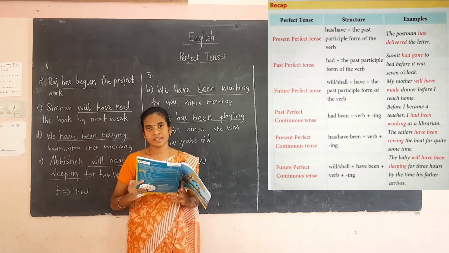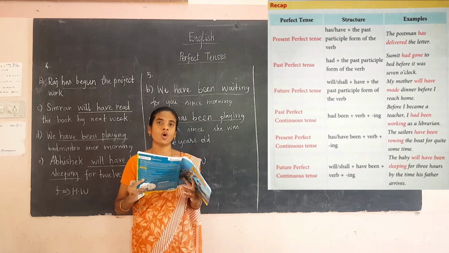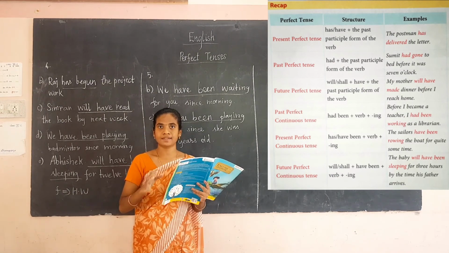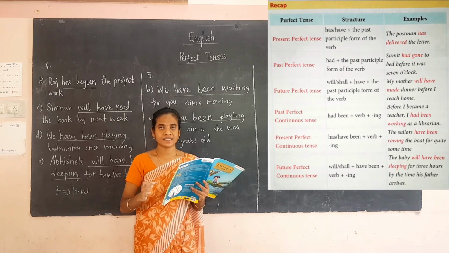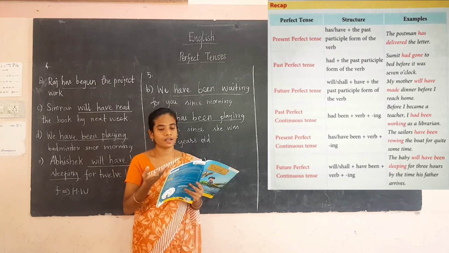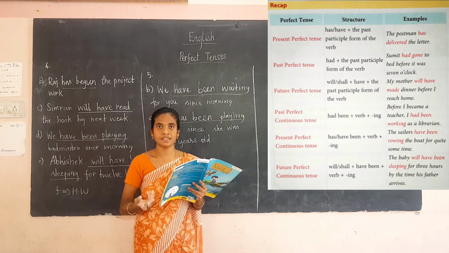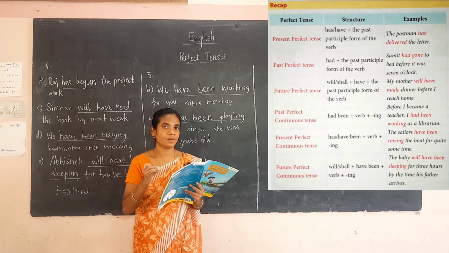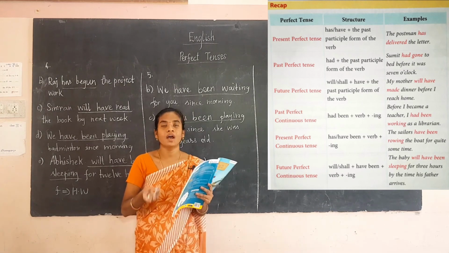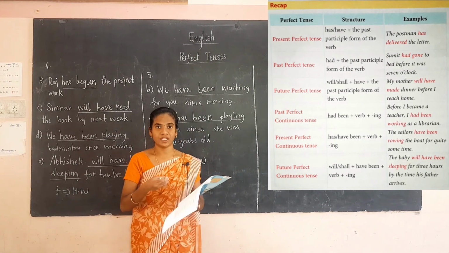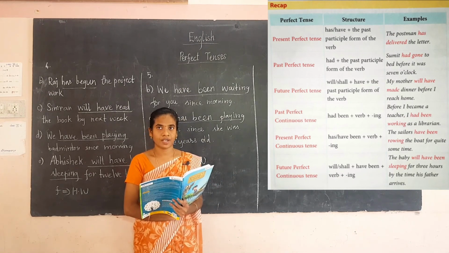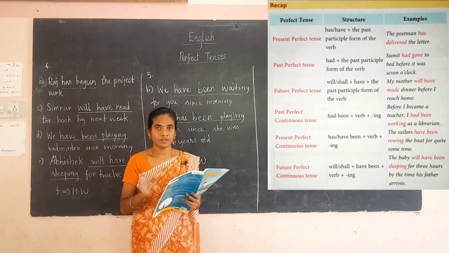So these 6 tenses we have discussed today. The homework is you have to learn and write down the structure and also the example. You can write any one of the examples. If you want, you can write the example from the recap, or otherwise in your textbook there are some examples in between, and those examples you can write too.